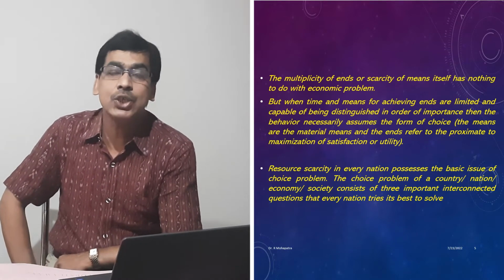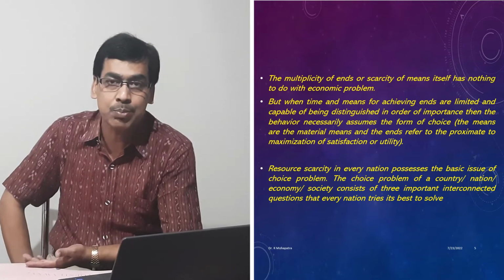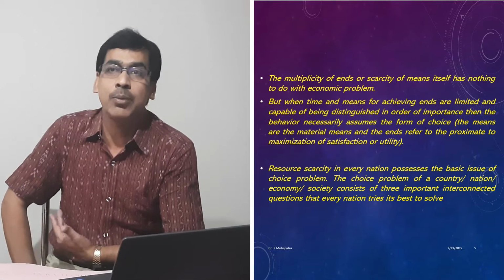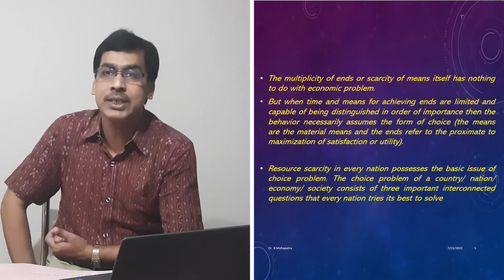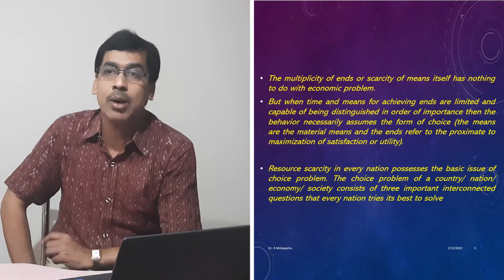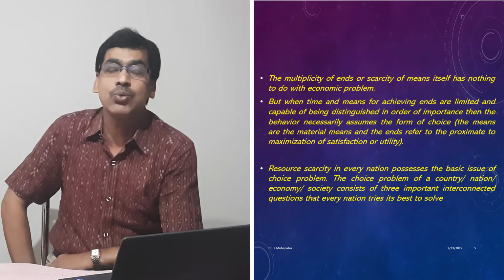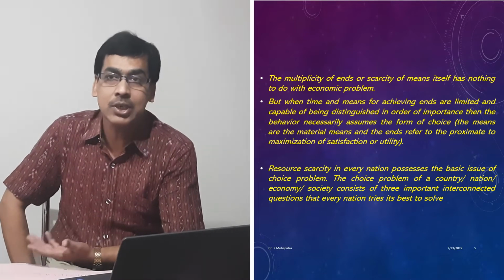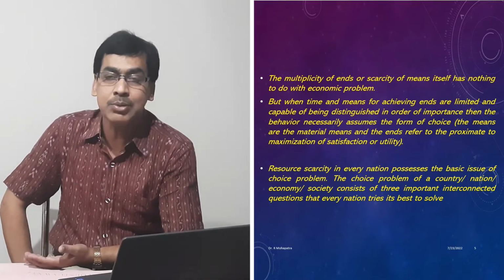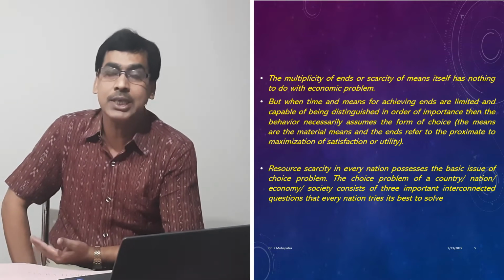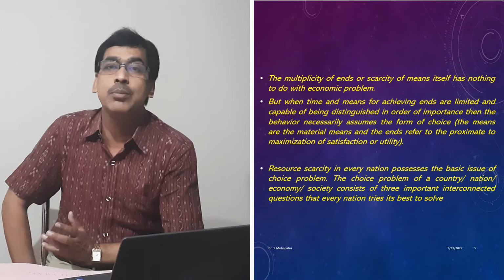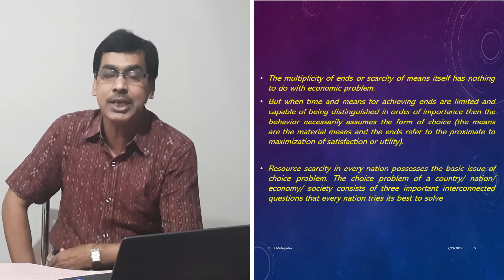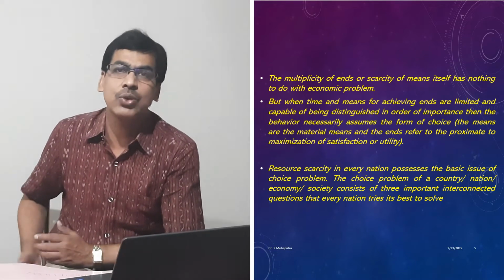So the choice is to optimize. If we ask what the choice problem is, it is to optimize or to economize. Thus, the problem of the economic agent is to optimize the objective function subject to a constraint. That means we have certain ends and those are the objectives. We have to satisfy those objectives with respect to certain constraints. Constraints means the limitations; the resources are limited or some other things are limited. So they are the constraints.